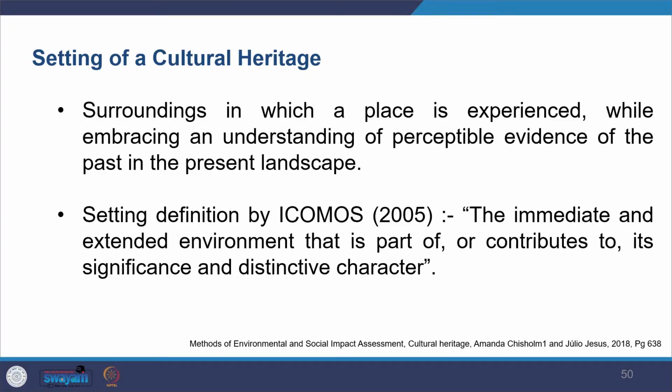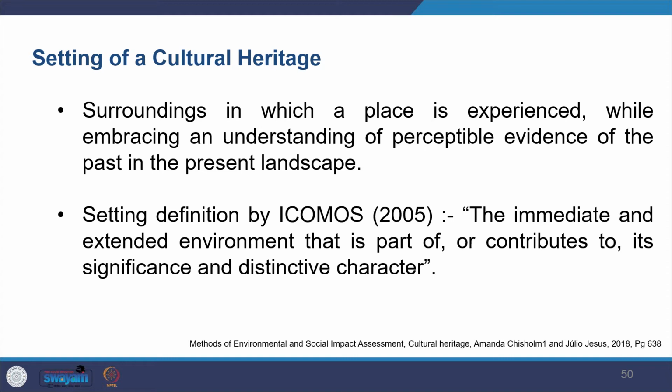That is what you look at when you study affected people and communities. So indigenous people become one important area to look into. Then, when you are further looking into scoping, you also see the setting of cultural heritage. What does the setting of cultural heritage really mean? It is the surrounding in which a place is experienced, where you get the sense of place, and how you connect to that place.